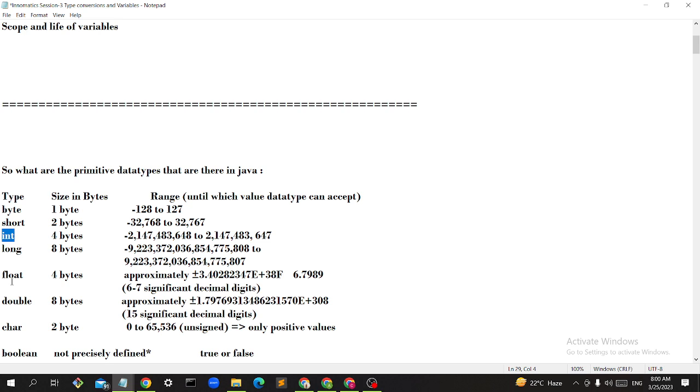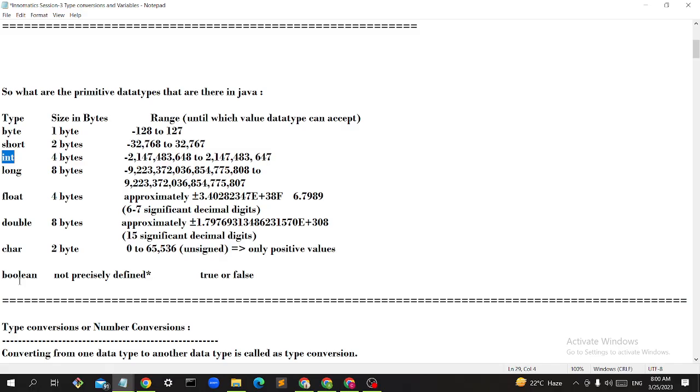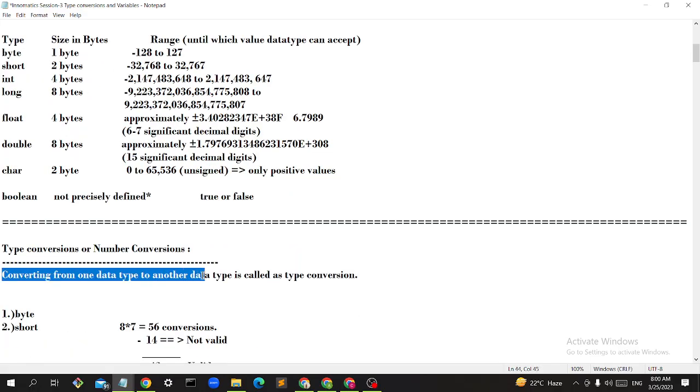Like that, I am going to convert in my programming, in my business logic, where I'm going to write the code and develop the application. Sometimes I require converting from one data type to another data type. A variable once declared with int, I may convert that same variable into double sometimes. So what is type conversion? Converting from one data type to another data type is called type conversion.